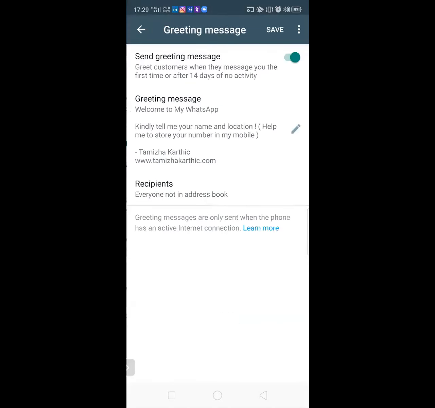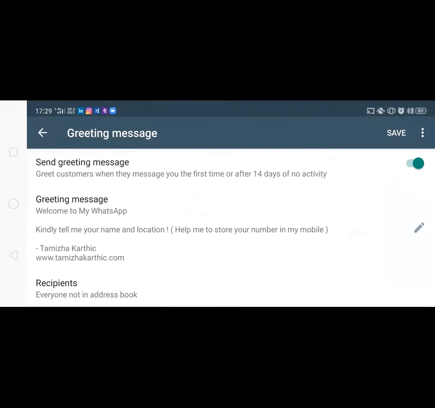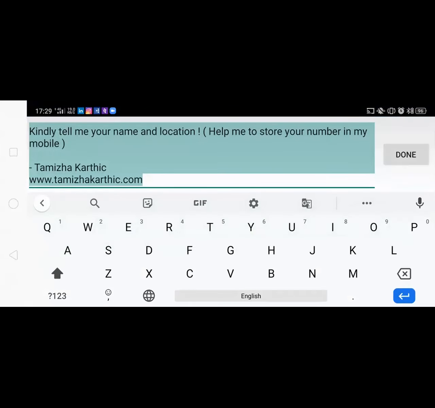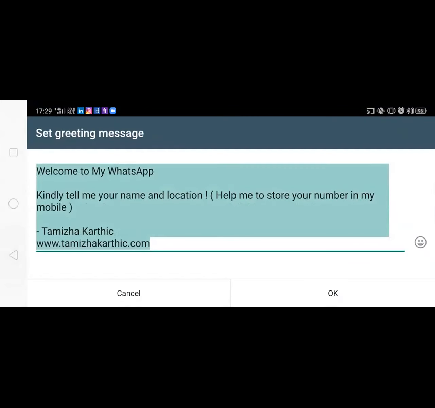And we have another option called greetings. This is for when someone is texting you for the first time. You can welcome them to your WhatsApp messenger, and you can ask them their name and location. This is how I am maintaining it. Whatever you are comfortable with, you can type it here. You can customize it and send it to them.